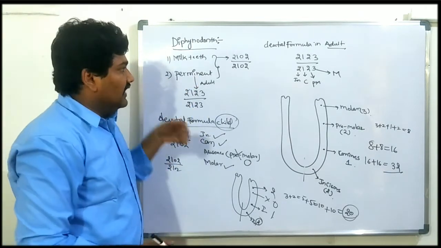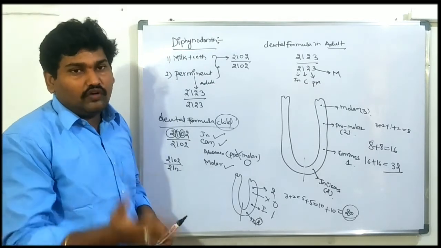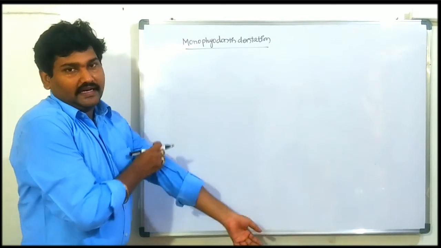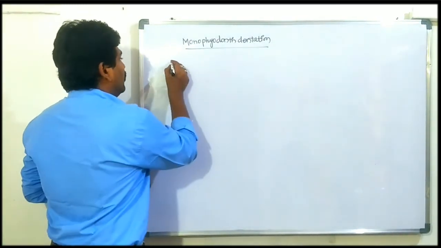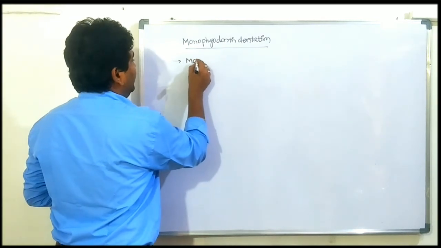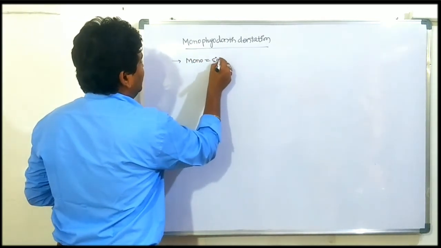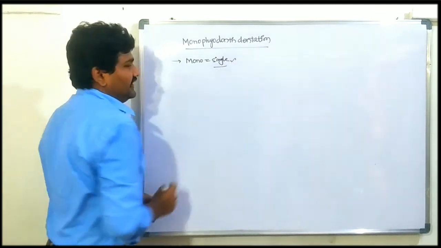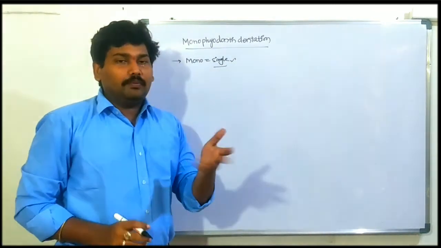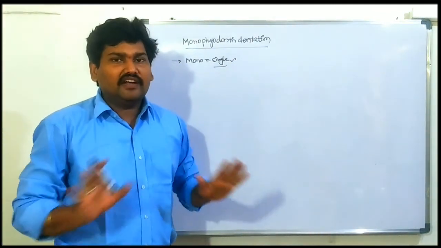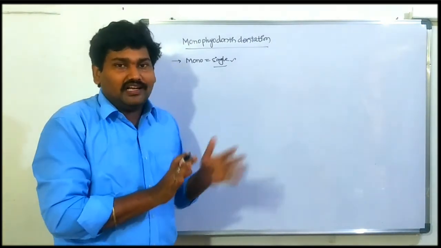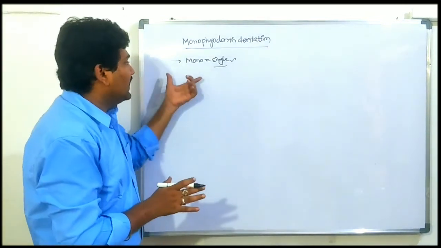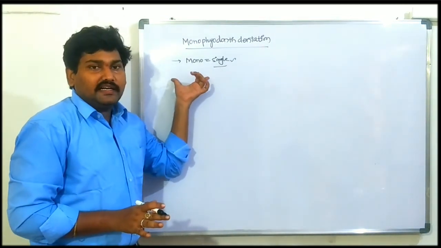Next, what is monophyodont dentition? Mono means single, a single set of teeth. Single set means the teeth are never replaced. They always remain in the jaw region permanently. That type of teeth is called monophyodont dentition.